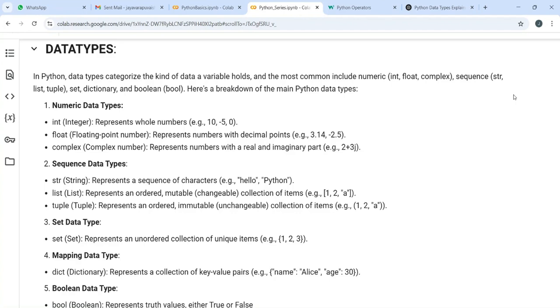You just have to categorize. Data types categorize the variable. The most common things in data types are numeric data types, sequence data types, set, dictionary, and boolean data types. So here is the major breakdown of Python data types. We will discuss only a few. Firstly, the numeric data types. They consist of int, float, and complex.